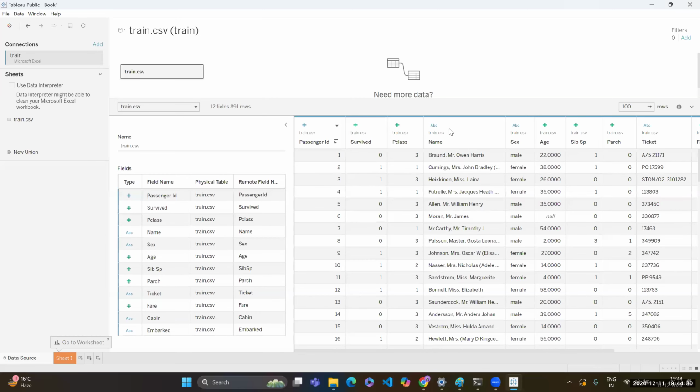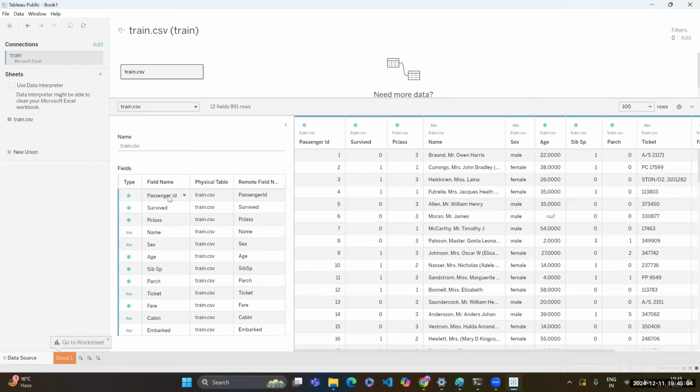Once you have loaded your data, this is how the Tableau pane looks. You will see your sample data over here, and the columns that you have in the data set. Now let me give you a brief description about the data set, and you guys also have to tell me during that process whether that particular column is going to be numerical data or categorical data. First, let's understand each and every field name that we have.